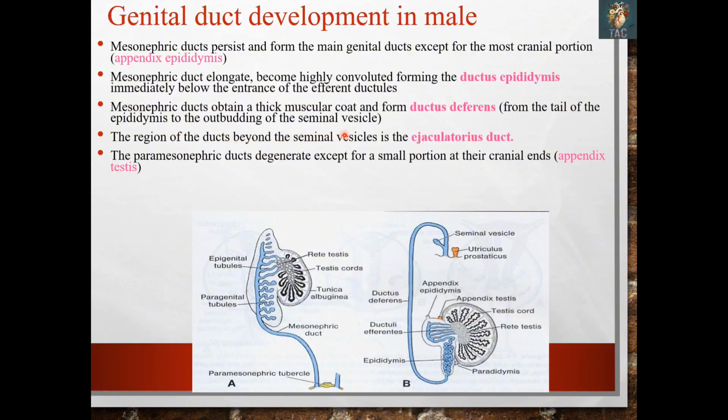seminal vesicle. And also remember, this muscular coat arises from the mesenchyme, that is the splanchnic mesoderm of this area. The region of the duct beyond the seminal vesicle is the ejaculatory duct. The paramesonephric duct degenerates except for a small portion, which is the appendix testis. And again, this point is very important: the appendix epididymis is formed from the mesonephros itself, not from the duct.